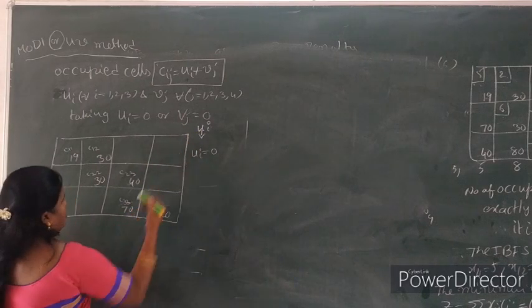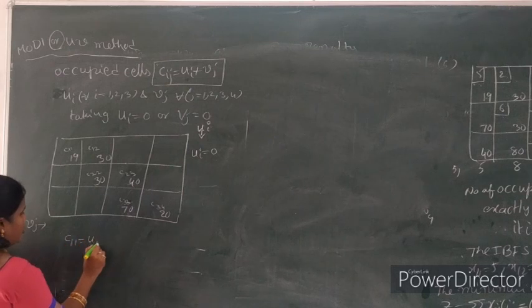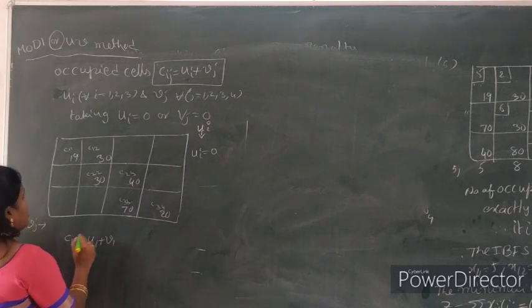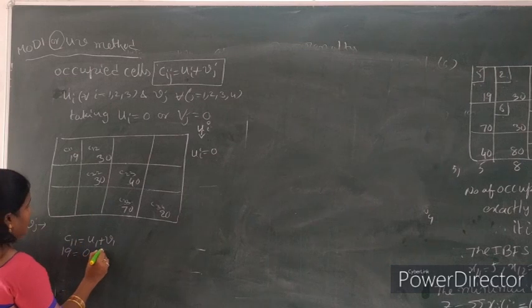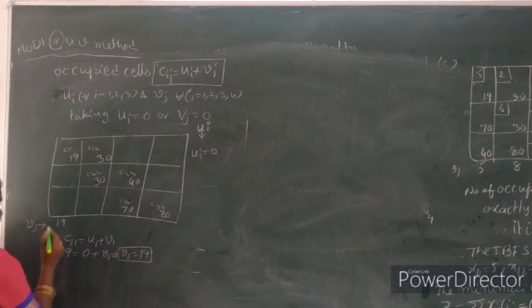Now C11 equal to U1 plus V1. So C11 cost value is 19. 19 equal to U1 0 plus V1. Now V1 value equal to 19.